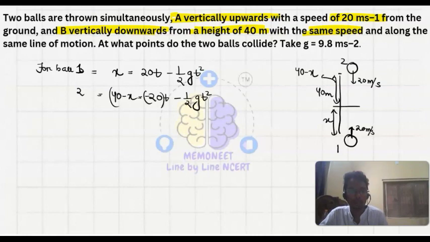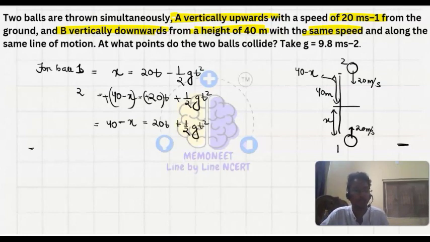This will also be minus, because height is always taken from the ground to the upper level. Here we are taking from top to bottom, so it will be minus. So this minus will cut down. It is 40 minus x equals 20t plus half g t square.